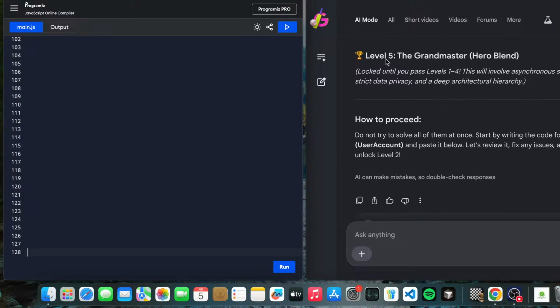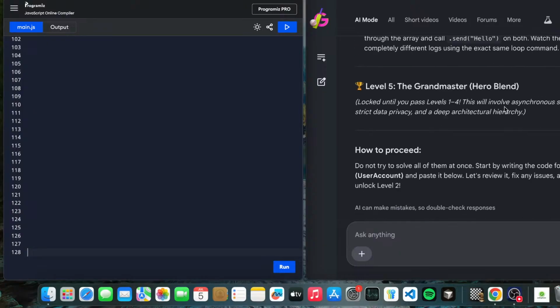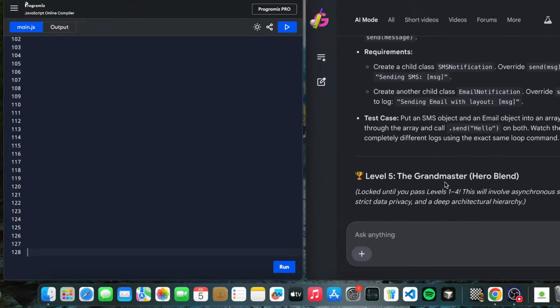Okay, so level 5 is the Grandmaster Hello Blender, locked until you pass levels 1 to 4. This will involve asynchronous simulation, strict data privacy, and a deep architectural hierarchy. Do not try to solve all of them at once. Start by writing level 1, the user account. Okay, so it will be unlocked only after we complete everything.